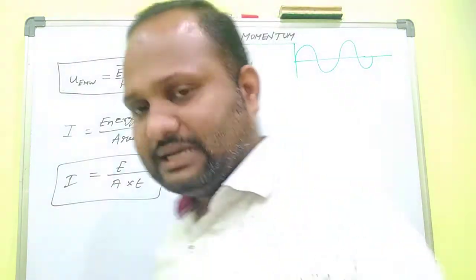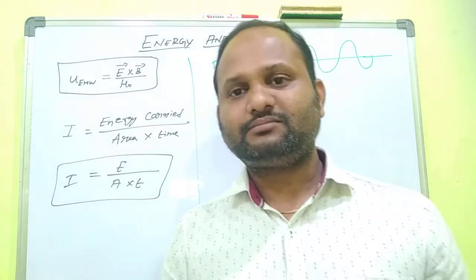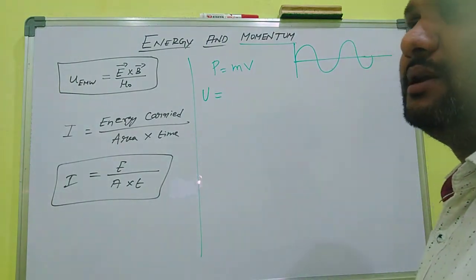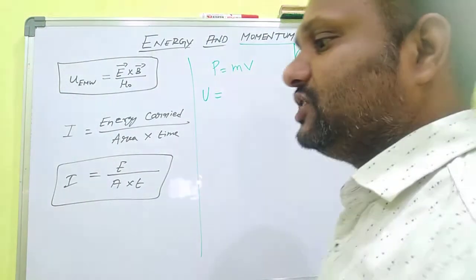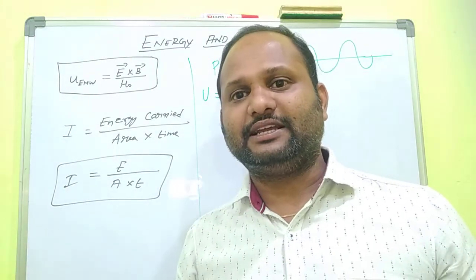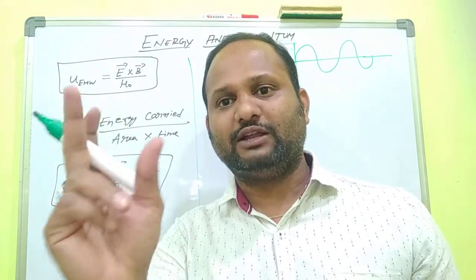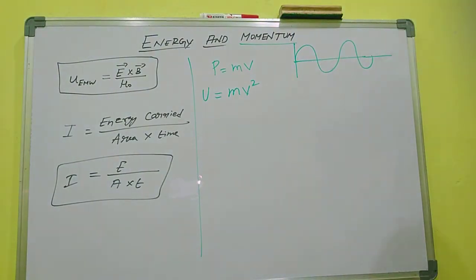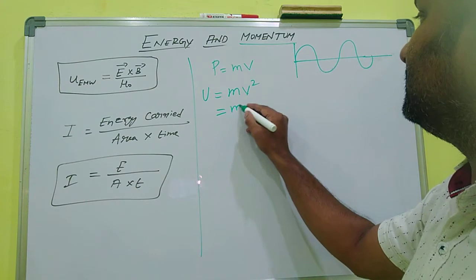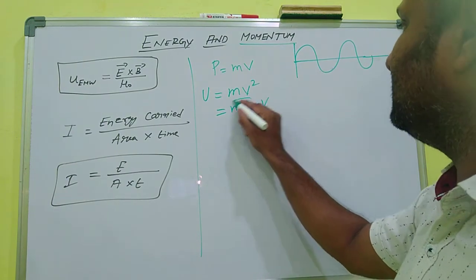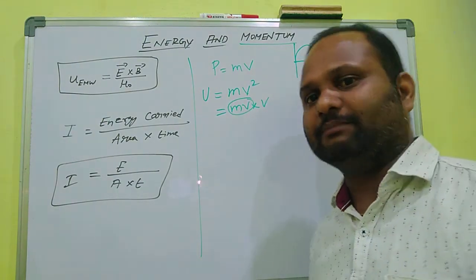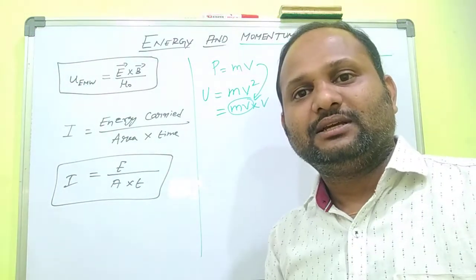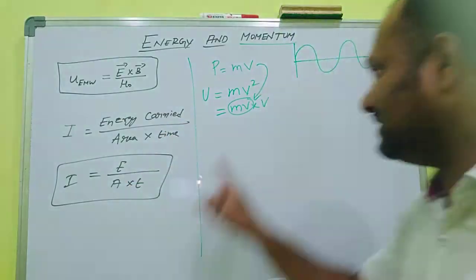Okay. What is the expression for energy? It is kinetic energy and potential energy. The part of the energy, the kinetic energy, is half mv square. So the full energy is taken as mv square. mv square can be written as mv into v. So this mv is what? This is momentum. So electromagnetic waves carrying energy, a part of the energy is nothing but momentum.